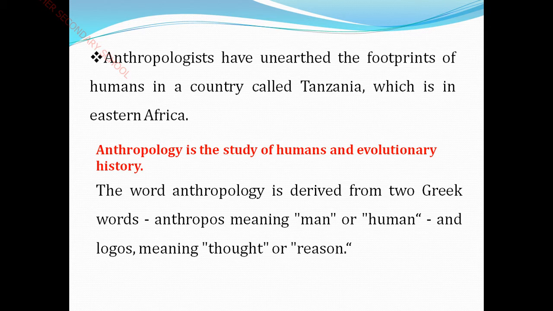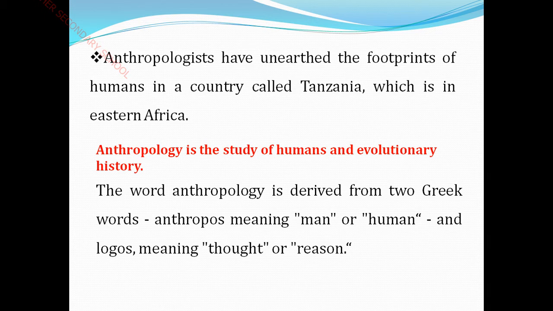Okay, children? Yes. See here, once again, you have to know what the word anthropology means. It is the study of humans and their evolutionary history. It is about the human being. And evolution means gradual changes leading to a more advanced development regarding the past history. Here, how is the word anthropology formed?